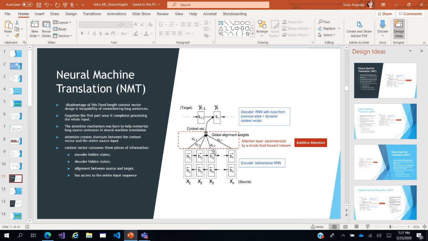And after doing that, this is the source, which is our sentence, she is eating a green apple. These are the hidden neural network layers, which are bidirectional. On top of that, because we saw that we want to remember longer sentences, we need to put attention on certain words. So these are the global alignment weights. This is the attention. These weights are nothing but the attention which is given to important words, and this is the output, the target. So this is essentially what the diagram speaks of.